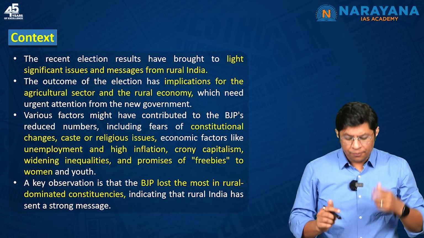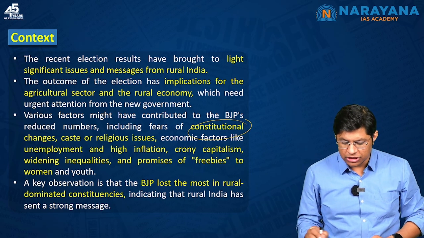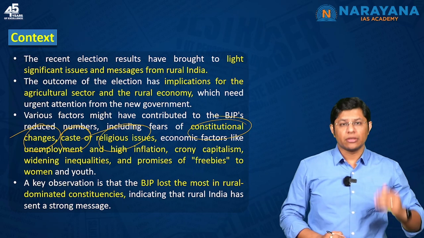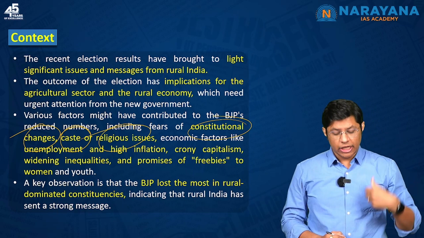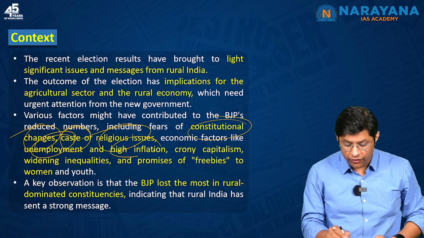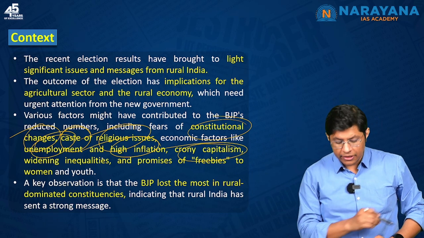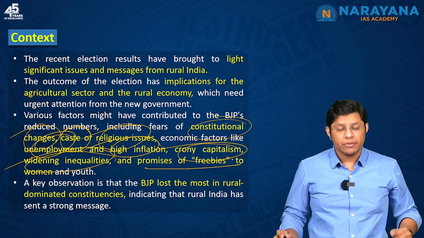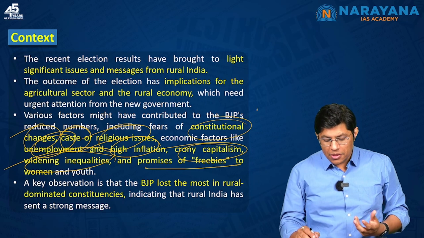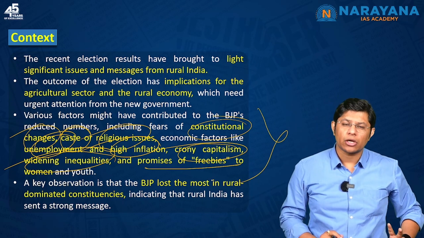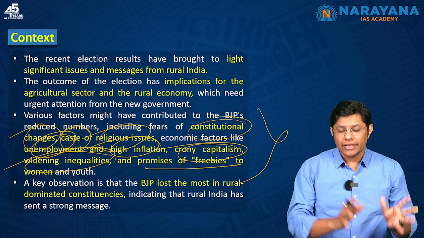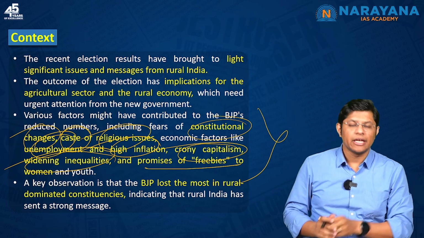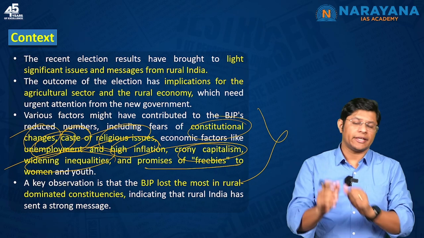For example, fears of changing the constitution, caste and religious issues, issues like reservation, then economic factors like unemployment, high inflation, crony capitalism, widening inequalities, and the promises of freebies to women and youth. All these issues did not appeal to the people of rural India, and that's the reason the BJP government did not get enough seats in rural India.